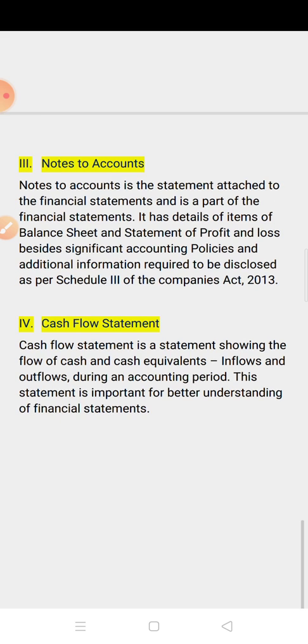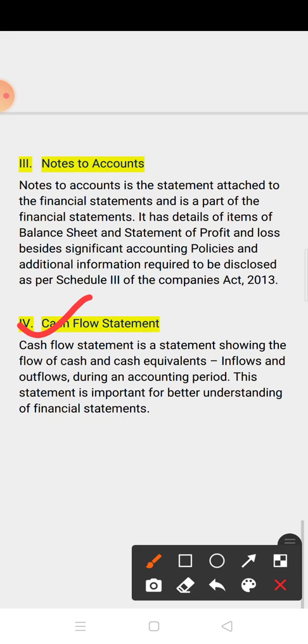Now the last is the cash flow statement. The cash flow statement shows the flow of cash and cash equivalent. See, in the name it is mentioned cash flow statement. So it is a flow of cash and cash equivalent, inflow or outflow. Either cash is coming or cash is going. So these are the main components of the financial statement.